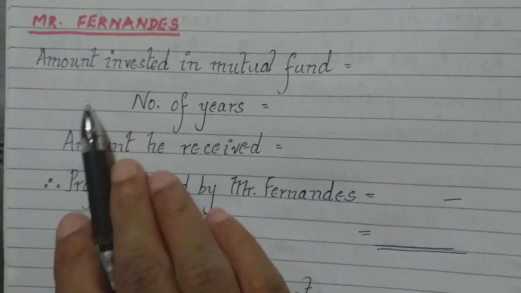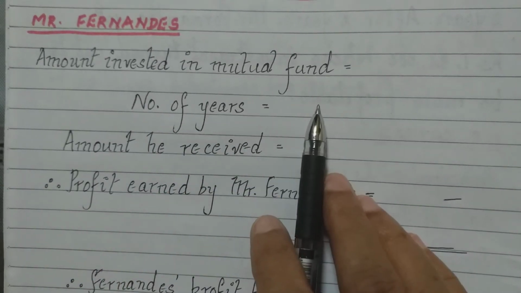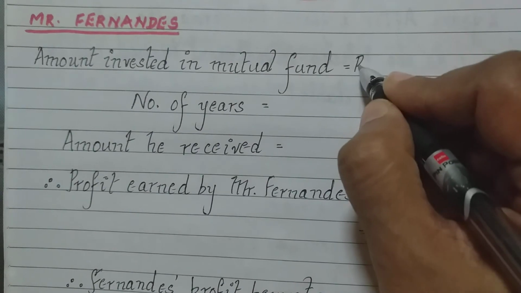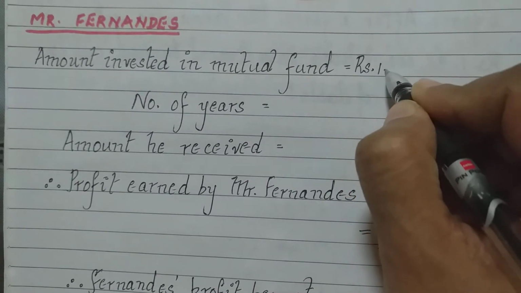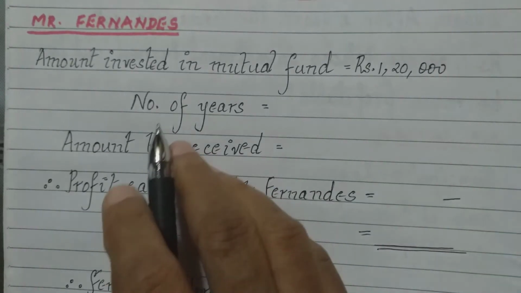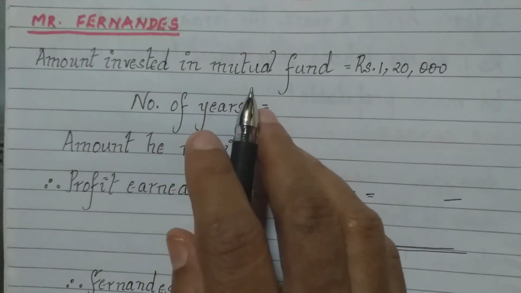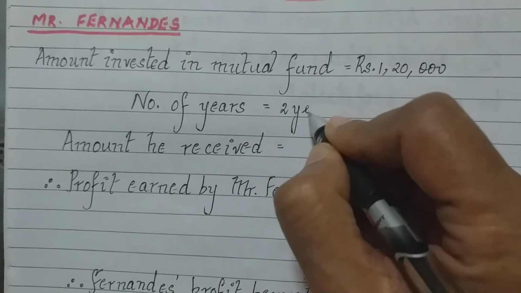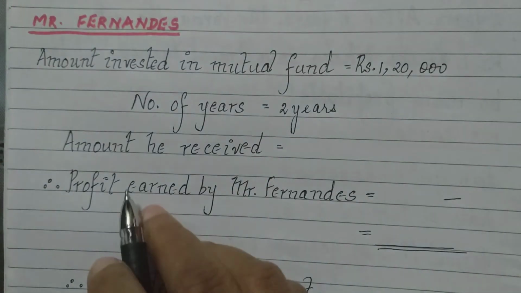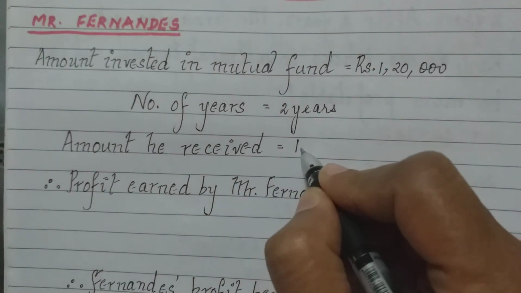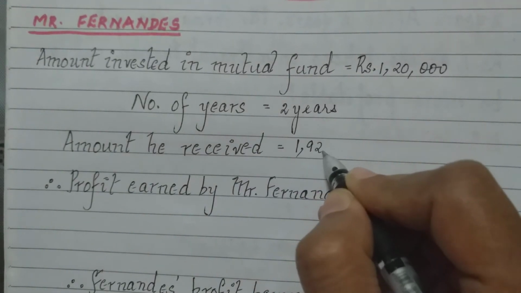Now, let us go to the next investor, Mr. Fernandez. What does he do? He is investing a certain amount, and that amount which he invested is rupees 1,20,000. For how many years will he invest? He also invested for the same number of years, that is 2 years. How much is the amount he received at the end? It was 1,92,000.